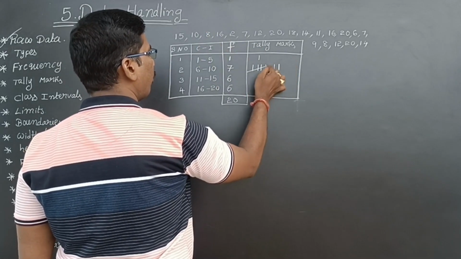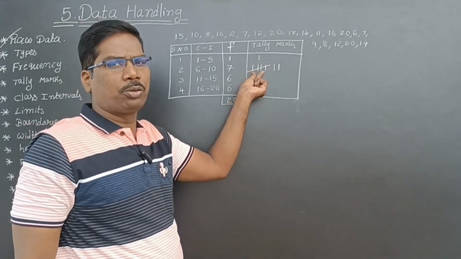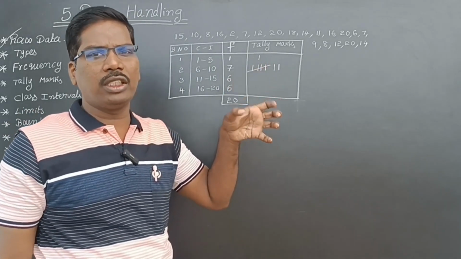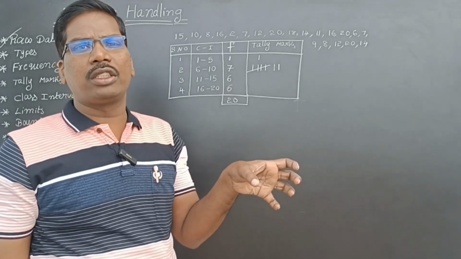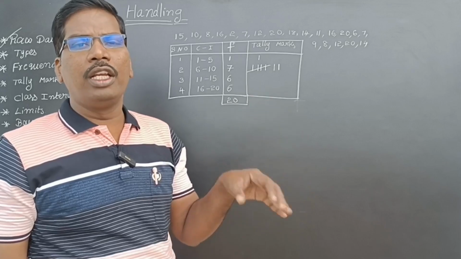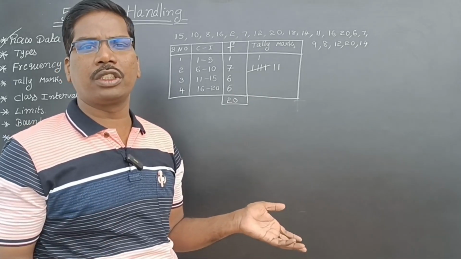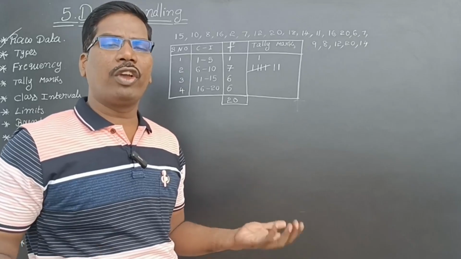1, 2, 3, 4, 5, 6, 7. This is called groups, some groups. We can say bundle. So 5 observations you make one bundle, like the 5 table is enough. If you have 3 bundles, 3 fives are 15 observations. If you have 7 bundles, 7 fives are 35.